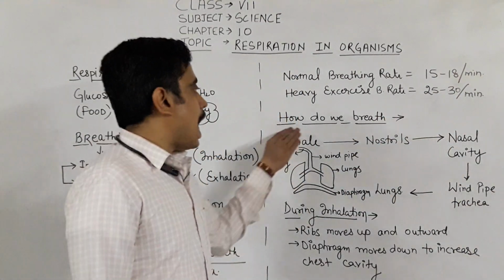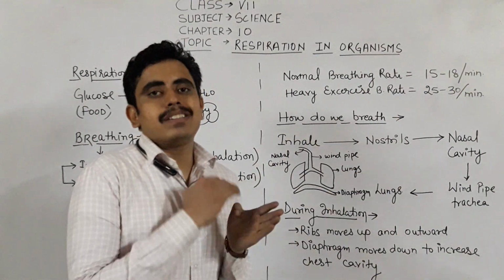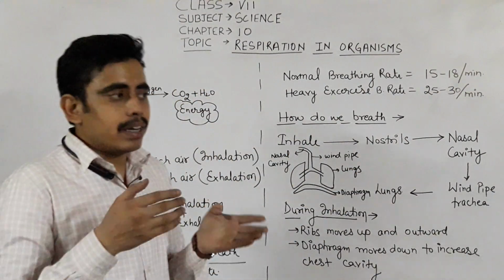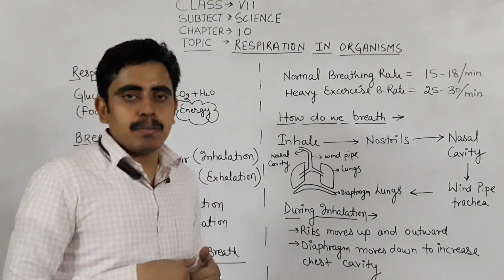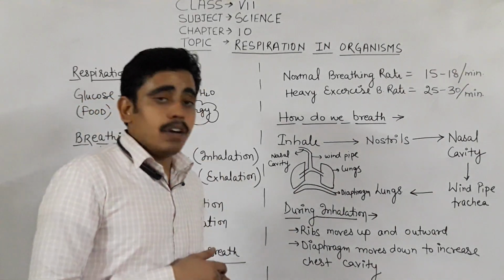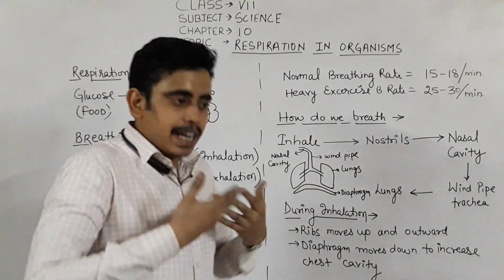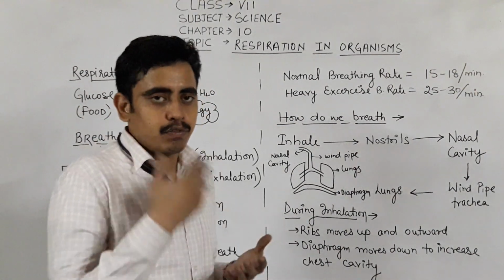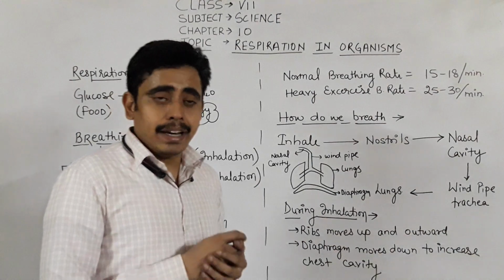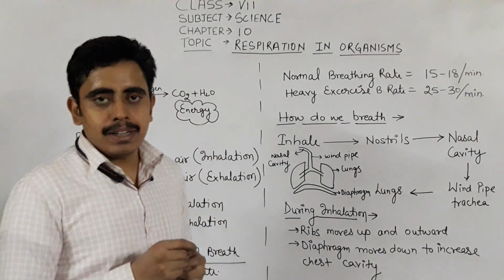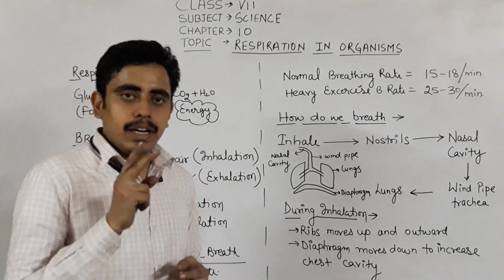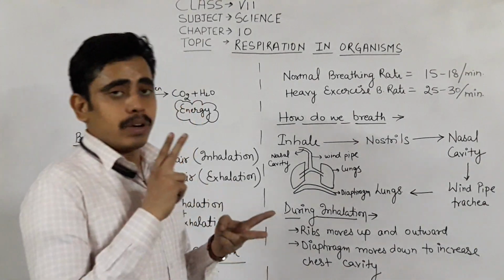Now, next, how do we breathe? What is the process of breathing? What is the pathway of the air inside our body? So all of you know, inhalation is generally done through the nose. So the air enters from our nose. The nose has two openings, those are known as nostrils.